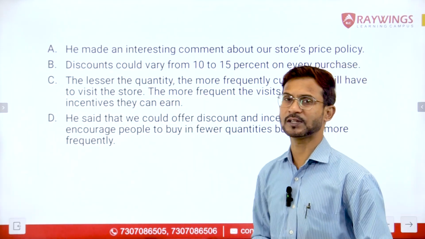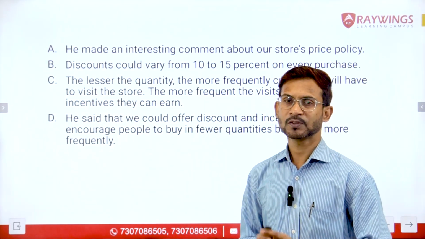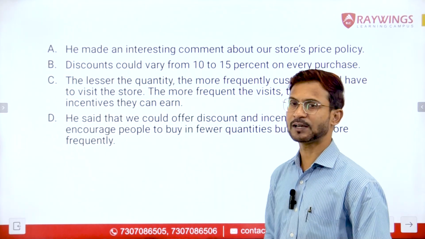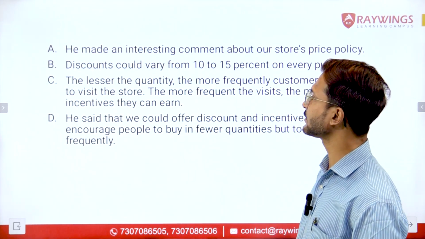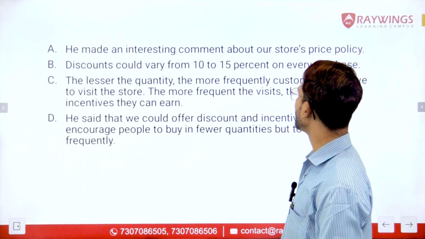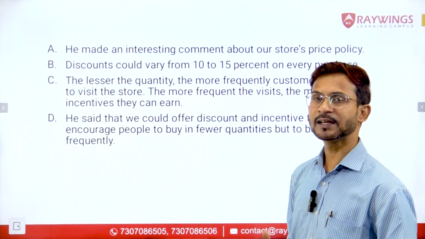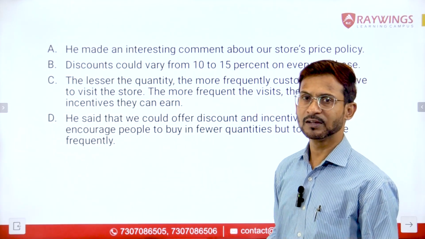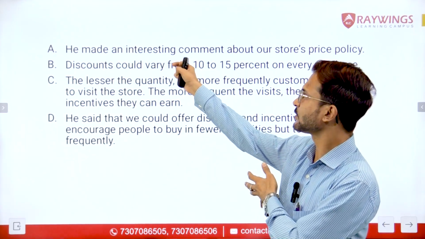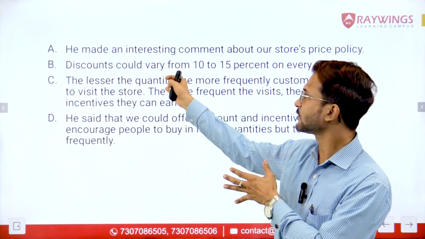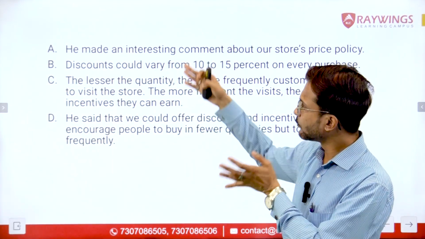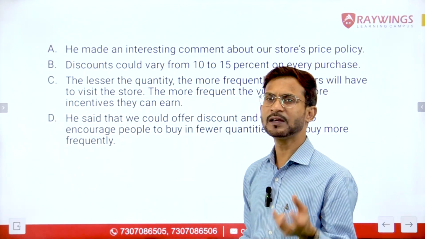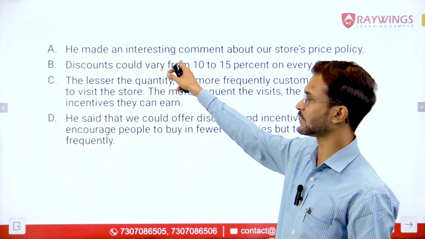Now, out of these four statements, we have to check which statements are general in nature and which are specific in nature. Let us start from sentence number A. It says he made an interesting comment about our store's price policy. Now what comment was made? That has not been mentioned, right? So this is not a specific statement. The sentence stating what the interesting comment was about the store's price policy will have to be the specific statement. So this is a general statement.